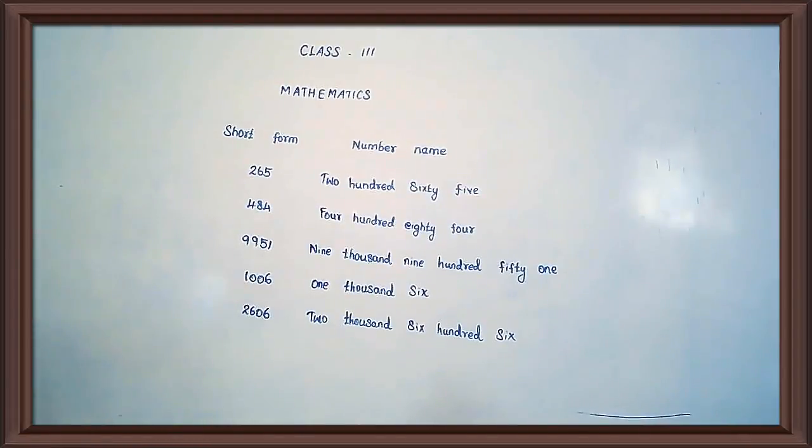All of you have written, ma? Okay, see the third one. Write the place value and the face value of the underlined digits in the following numbers. They are given the numbers. We have to write face value and place value.